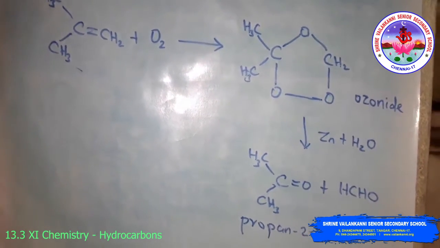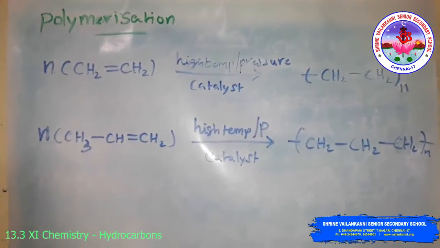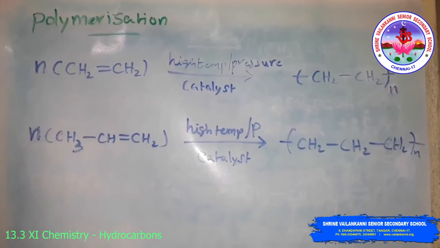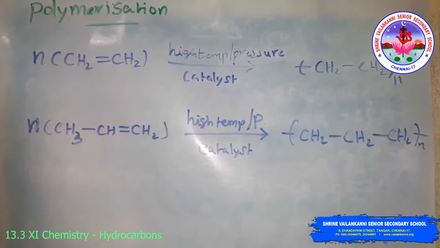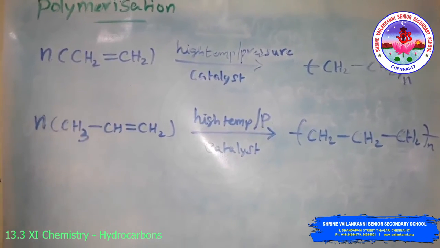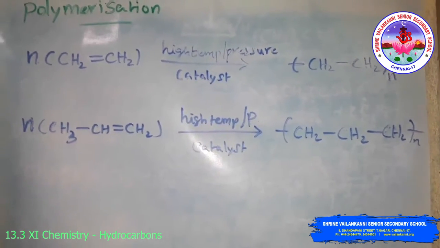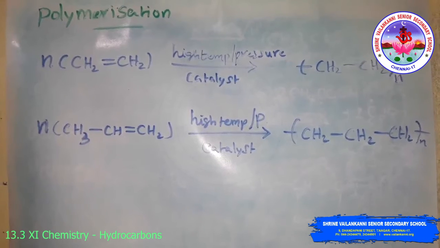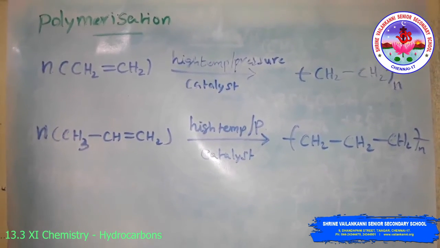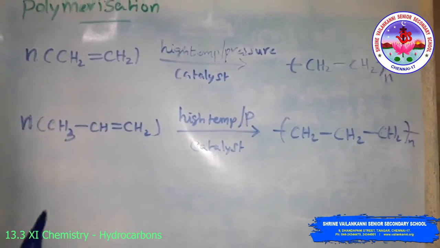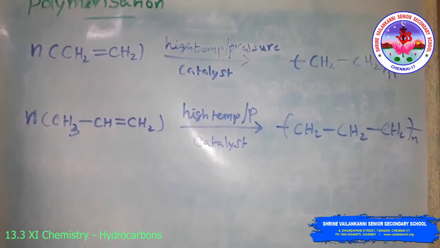Okay, next is the polymerization reaction. You are familiar with polythene bags and polythene sheets. The polythene is obtained by the combination of a large number of ethene molecules at high temperature, high pressure, and in the presence of a catalyst. The large molecule that is obtained is called a polymer. The reaction is called the polymerization reaction. The simple compounds from which polymers are made are called monomers.